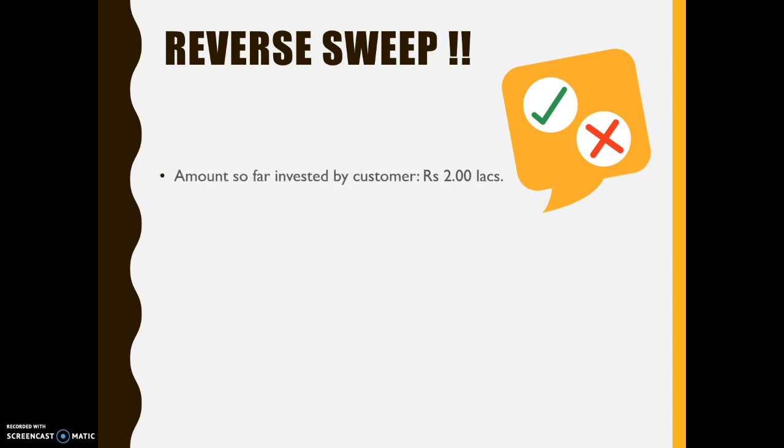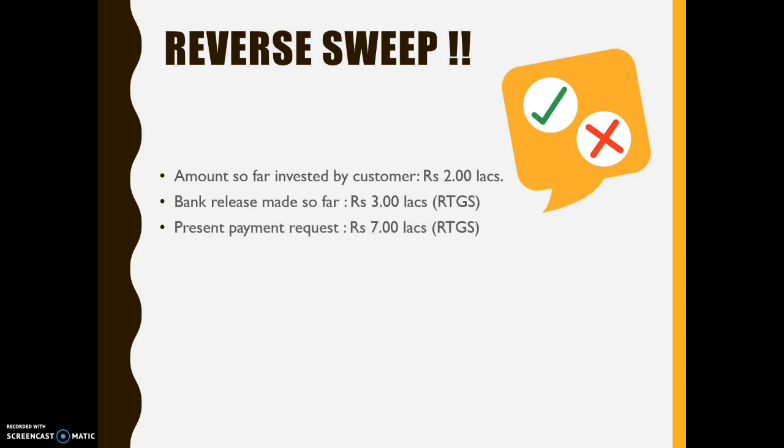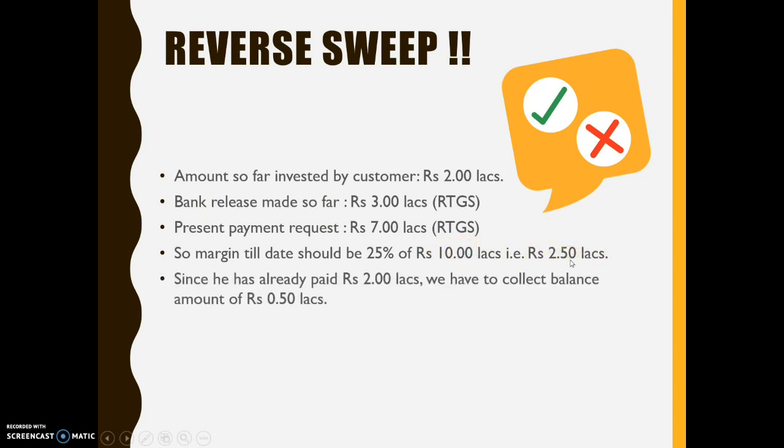Amount invested so far by the customer, 2 lakhs. Bank release so far is 3 lakhs. Present payment request is of 7 lakhs. So the margin till date should be 25% of 10 lakhs. That is 2.5 lakhs. Since he has already paid 2 lakhs, we have to collect a balance amount of 50,000 only. This was his version. It looks apparently right, correct?